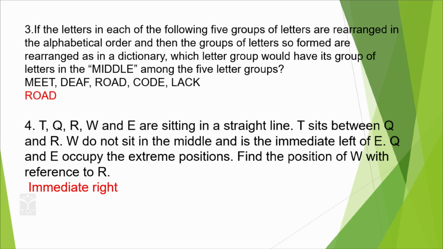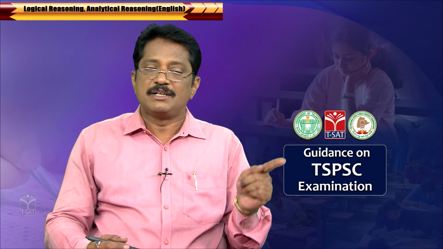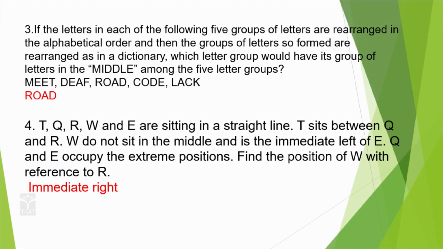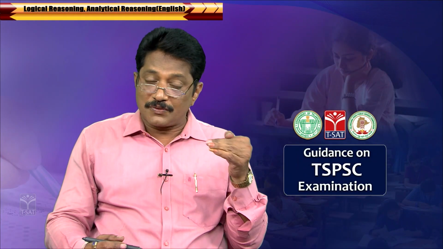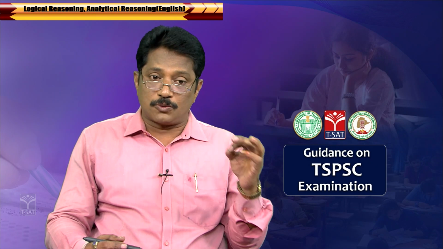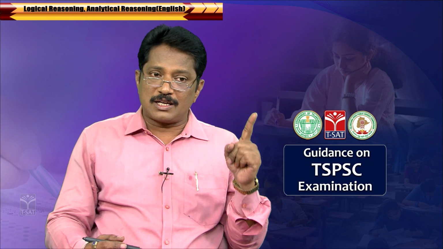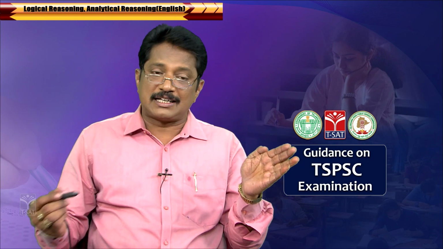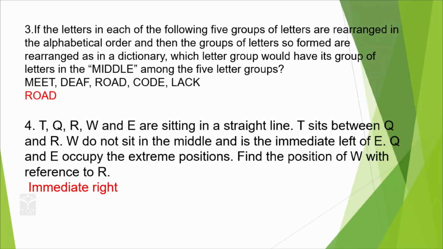For this you have to practice questions. Especially, you have to write A to Z and Z to A. That is very important. Even the reverse order, the reverse position, you have to know. For example, when you read from left to right, starting from A to Z, the position of A is 1 and the position of Z is 26.